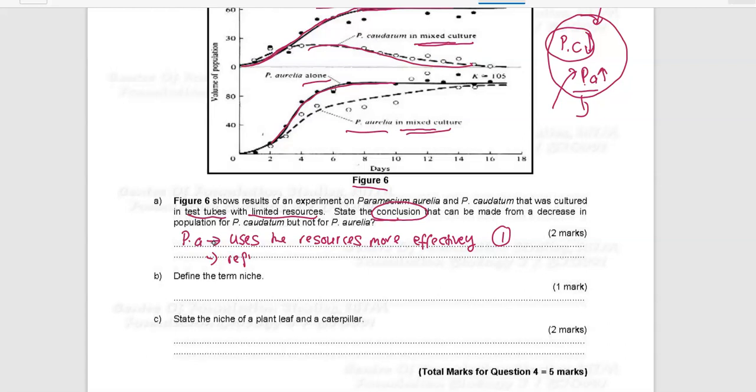Reproduce more rapidly. And then lastly, you could also include in your answer the observation on Paramecium caudatum. You observe at the end of the experiment that the population of Paramecium caudatum will reduce and lastly will be eliminated from the population. So Paramecium caudatum is eliminated or extinct.